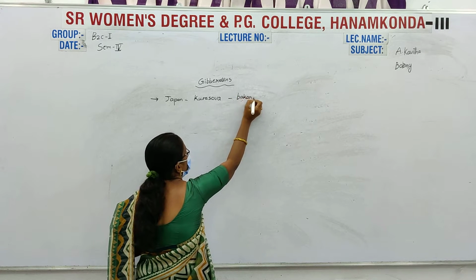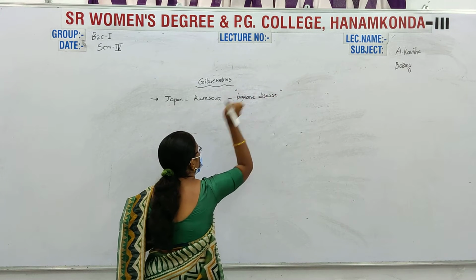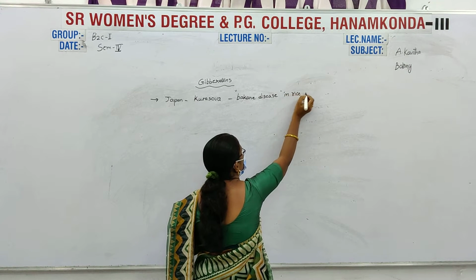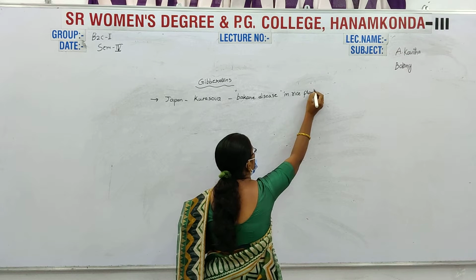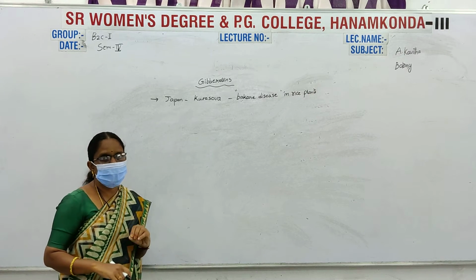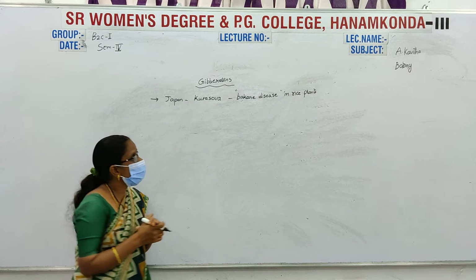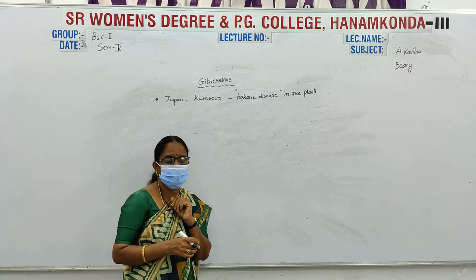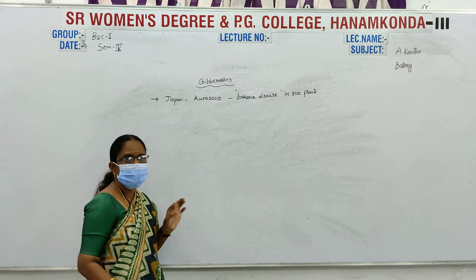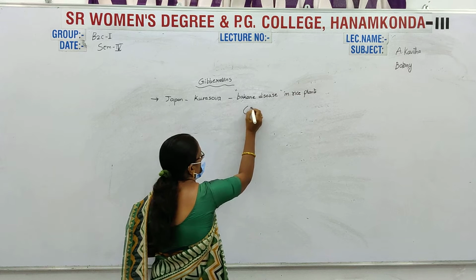Buchaney disease in rice plants. In Japan, the Kurosawa scientists first identified a special type of disease in rice plants. The disease is called Buchaney disease in rice plants, and this is also called foolish seedling disease.